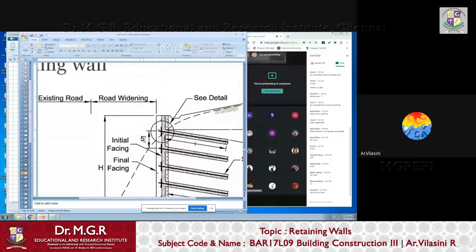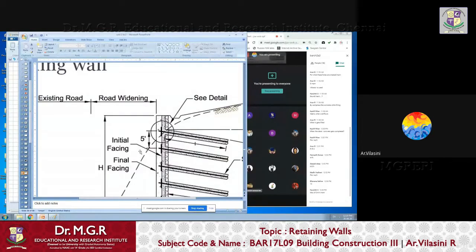Sometimes in some areas, when I'm driving down the NH, I've seen people stick very ugly looking toilet tiles on top of the wall. You might have seen this, isn't it? Please don't say no. I'm very sure you would have seen all these purplish, bluish, or brownish toilet tiles on the sides of the flyover walls or the bypass road walls. So all these can be your final facing.